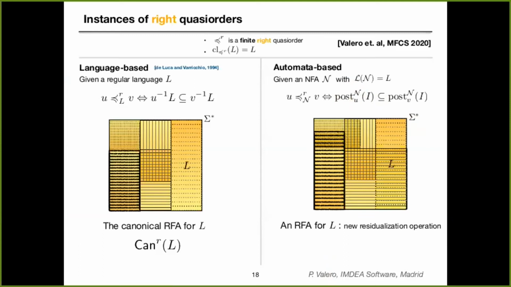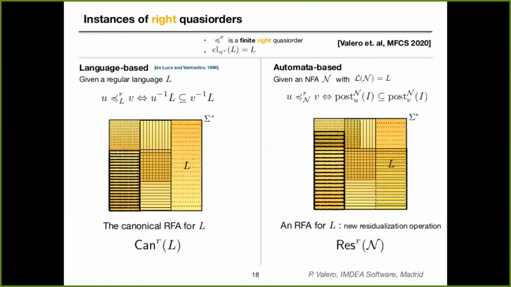Now, the automaton that you obtain using this construction is always smaller or equal in the number of states than the automaton obtained with the standard residualization operation defined by Denis. Therefore, what we define here is a slightly different residualization operation that produces slightly smaller automata. The automaton that you obtain when using this construction is denoted like this.